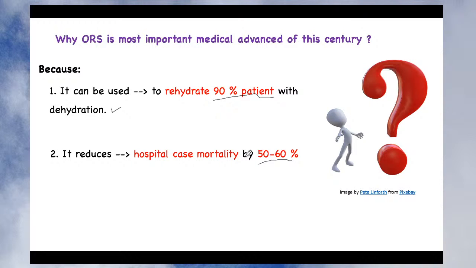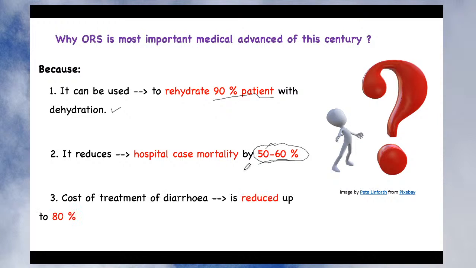So death was very common due to diarrhea before the invention of the ORS. Whereas when the ORS was invented, not only did it reduce the mortality rate at home, it also reduced hospital case mortality by almost 50 to 60%. This is a blessing for the treatment of diarrhea.